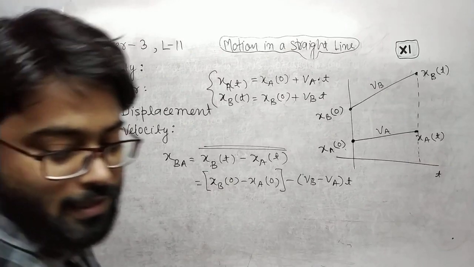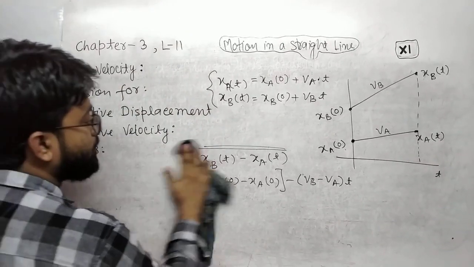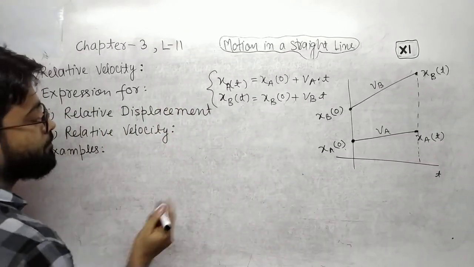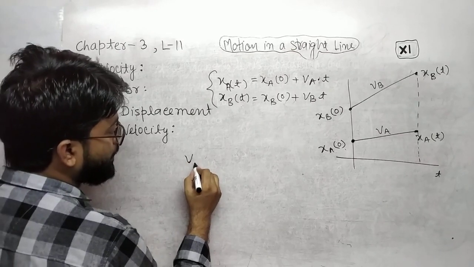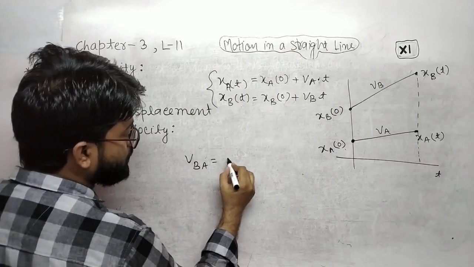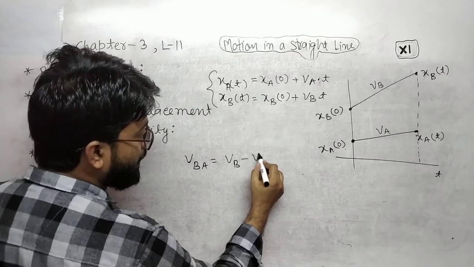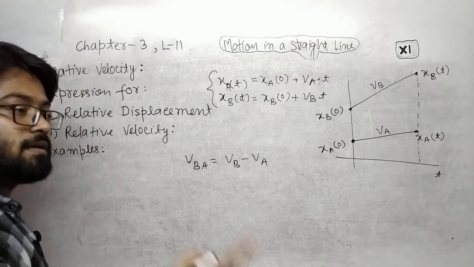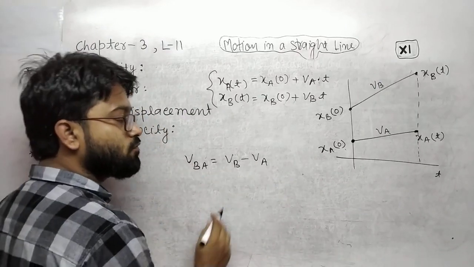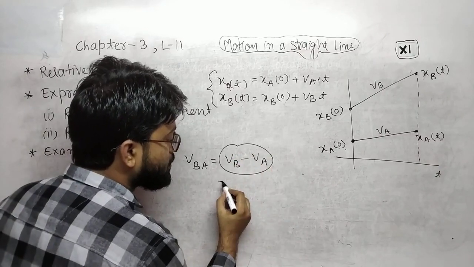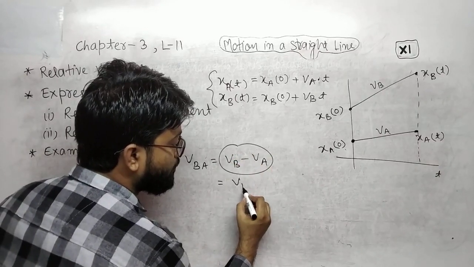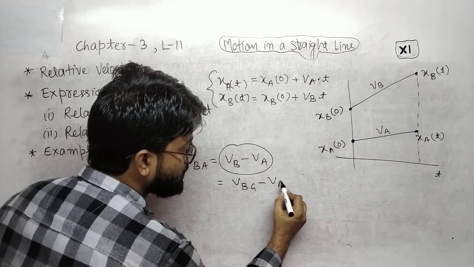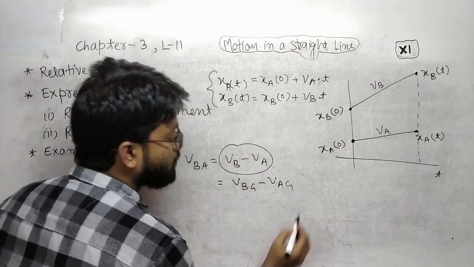Here relative velocity will be Vba equals Vb minus Va. Simply you can write Vb minus Va. Basically this is velocity of B with respect to ground minus velocity of A with respect to ground.